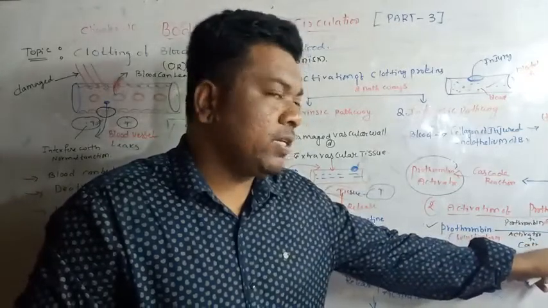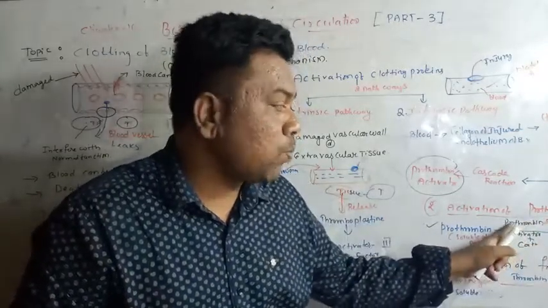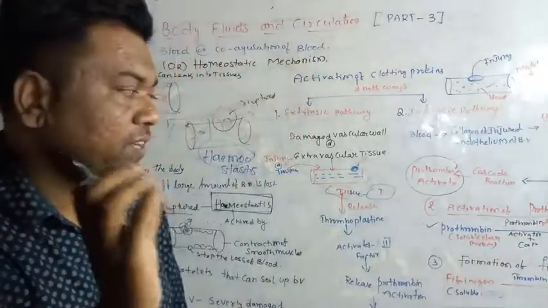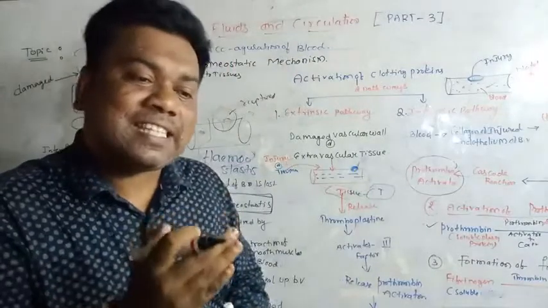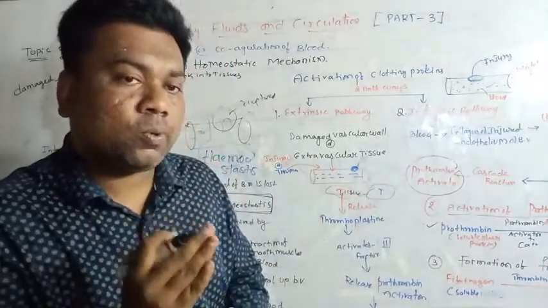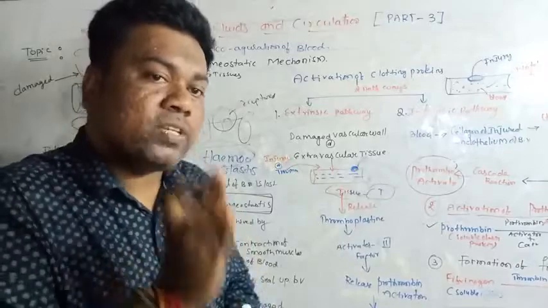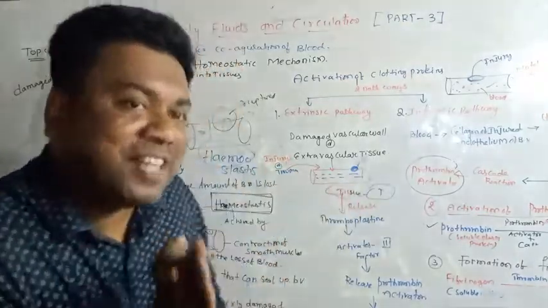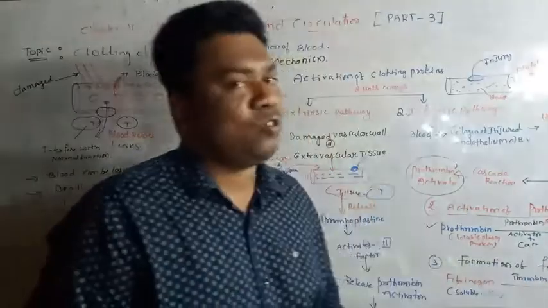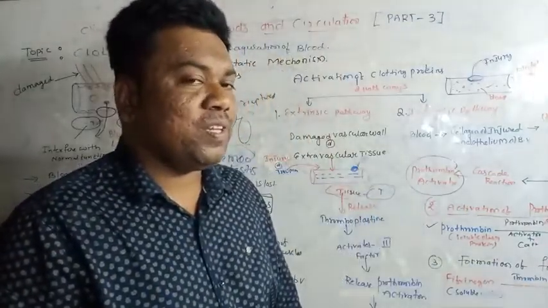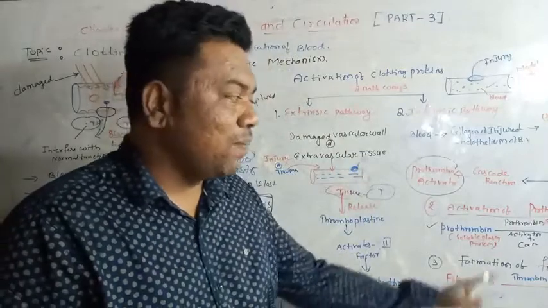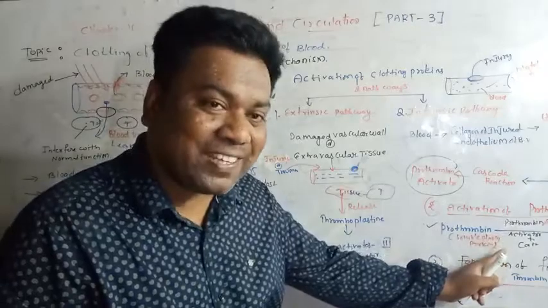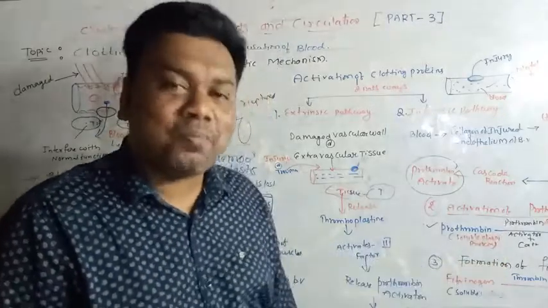So this enzyme is produced in the presence of the prothrombinase enzyme and calcium ions. You can see here, beta, very important: this prothrombin is synthesized in the liver. So that prothrombin is in an inactive form, and the inactive prothrombin is converted into an active form. What is the active form? That active form is called thrombin. So how is thrombin activated? By the help of prothrombinase and by the help of calcium ions.